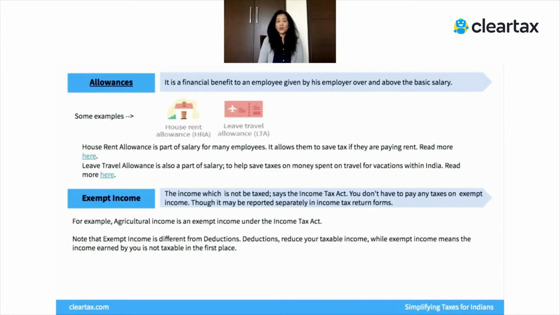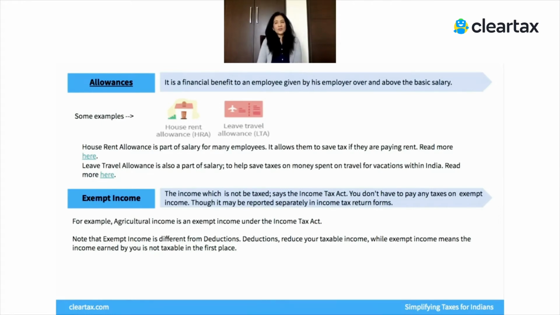Some people may be reporting a large exempt income. For example, agricultural income is exempt from tax. So it may be possible that your taxable income is only rupees 4 or 5 lakhs, but you have, say, about 20 lakhs or more than that of exempt income from agriculture, then you may have to report it. And that's the reason that the government says that if you have exempt income, please report it in your tax returns. It may be collecting data, it may be collecting information from taxpayers.